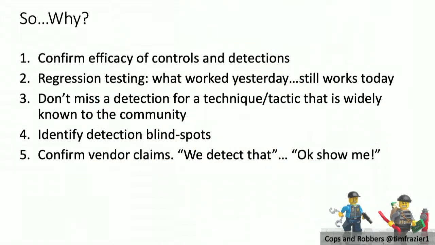All right, so again, to sum it up, we want to make sure that our controls work. We want to make sure that nothing's changed. One of my favorite stories to tell about this is that when we had our full packet capture collecting gigabytes a day, we didn't have a whole lot of good monitoring in place to make sure that things were working right. One day we looked at it and we realized, wait a minute, we barely got any data today. I can't find something that I'm looking for.